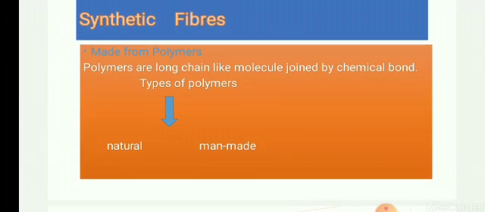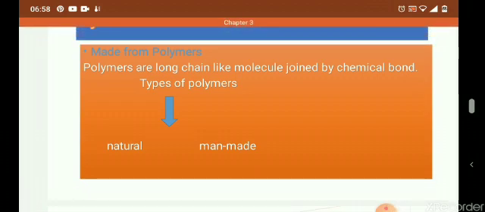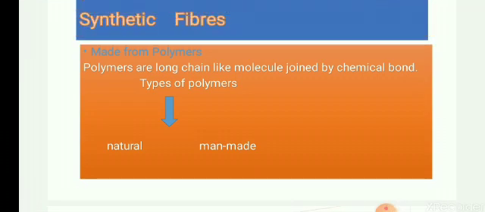Now how synthetic fibers are made? Now these are made from long chain like molecules. Just like we wear a garland, it has beads in it. So it is made from the long chain of molecules joined by a chemical bond, right?